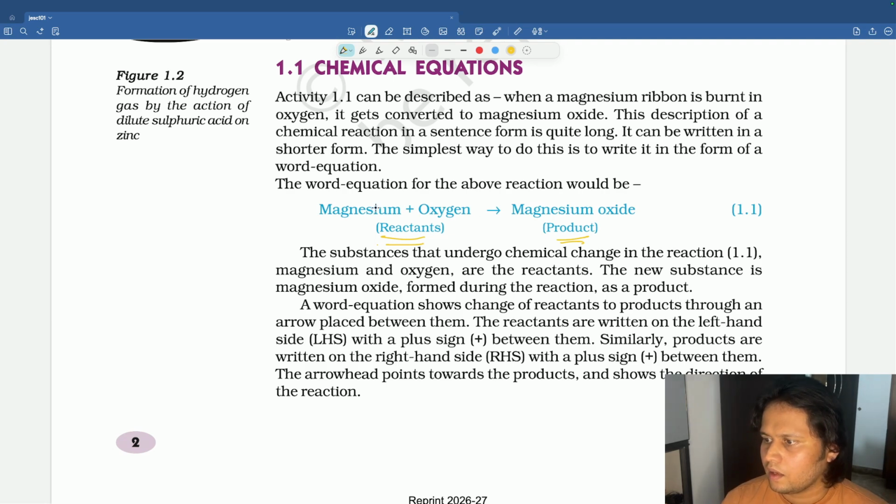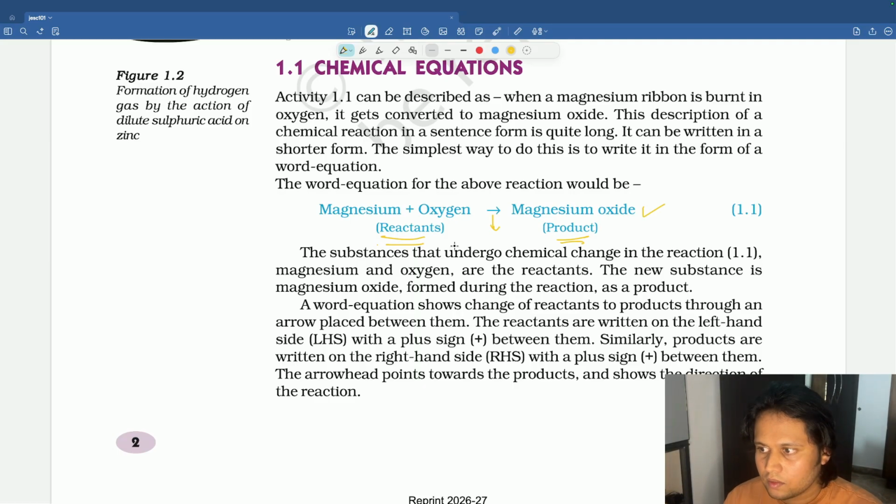Okay. We have learnt about magnesium reacting with oxygen. We are burning the magnesium ribbon to get magnesium oxide. So what will happen? Magnesium reacts with oxygen to get magnesium oxide. So you can directly write it in this way. The left side is known as reactant and the right side is known as product. So we will indicate this arrow. What does this arrow indicate? It shows the direction of the reaction. Magnesium reacts with oxygen to get magnesium oxide. So where the reaction is going.